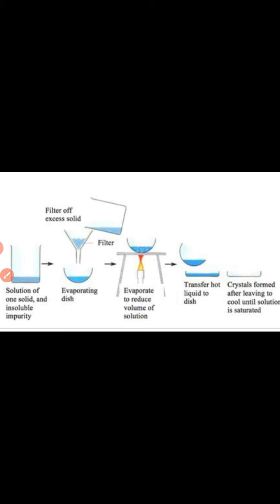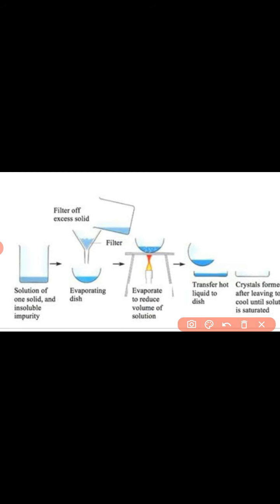Crystal is formed in the resultant dish after leaving it to cool until the solution is saturated. When the solution is saturated, crystallization starts, the formation of crystals. So here we see how the crystal is formed.